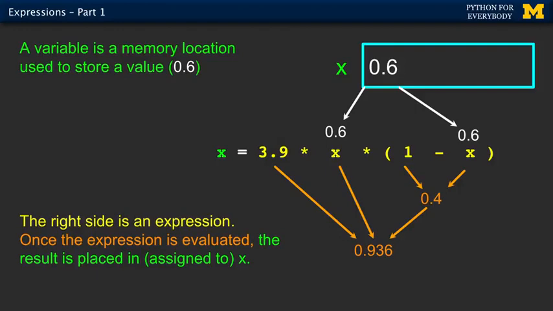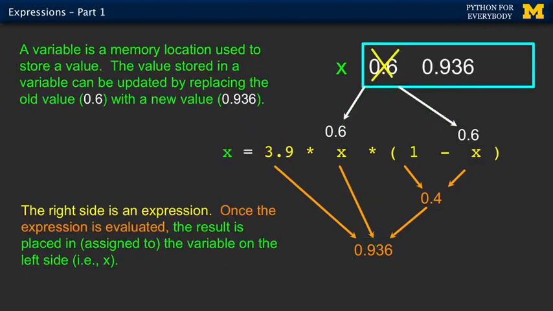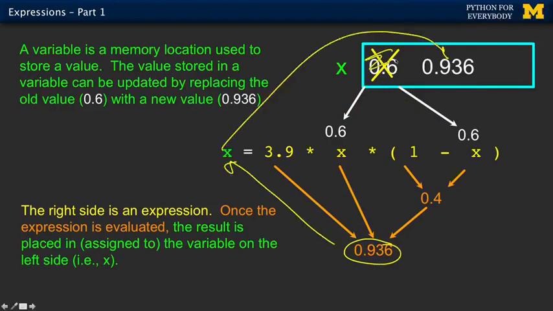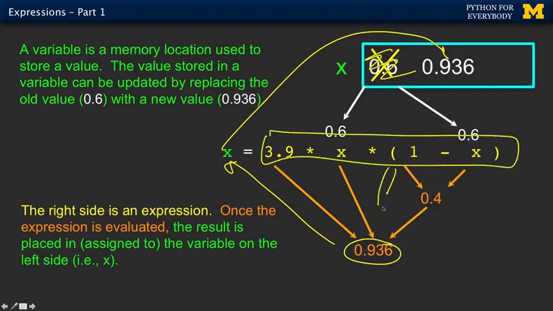And so if, for example, x before this statement started had a 0.6 in it, it firewalls this part off, and it computes this part here by pulling the 0.6, the old value of x, doing the computation, running through the things, getting the new value, and then after it's got that new value, and only then, it stores the 936 into x, and that overwrites the 0.6 that was in x, okay? And so one side finishes, produces a result, and then it can overwrite. It doesn't mean you have to put the variable on both sides, but it's why you can.